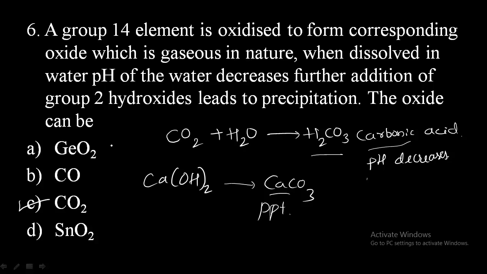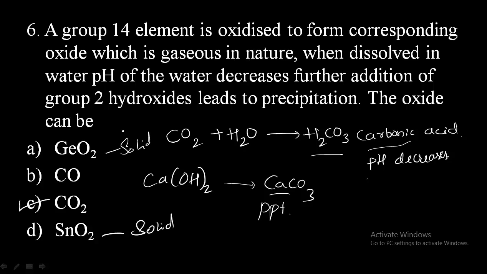And remember, another way to answer this question is, you should know the physical properties of germanium dioxide, carbon monoxide and tin oxide. Here germanium dioxide and tin dioxide are present in solid form.